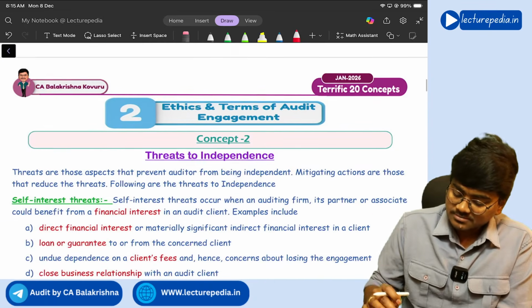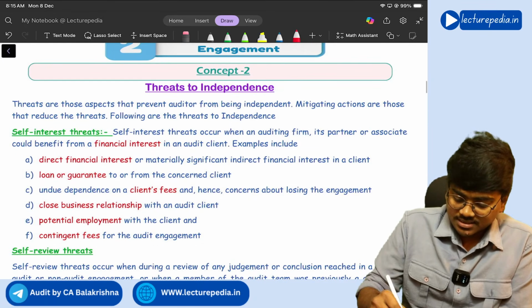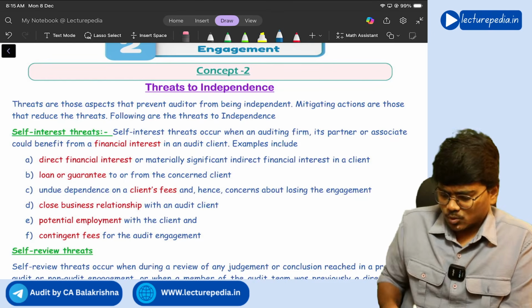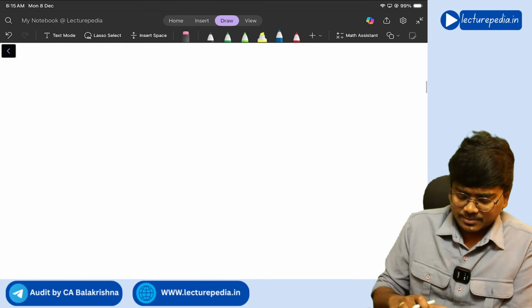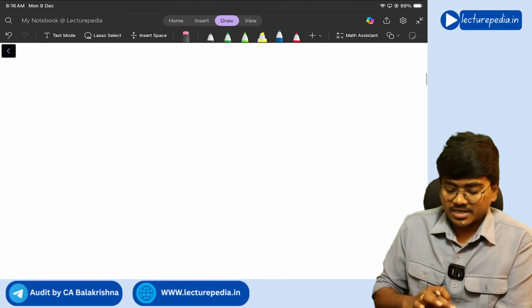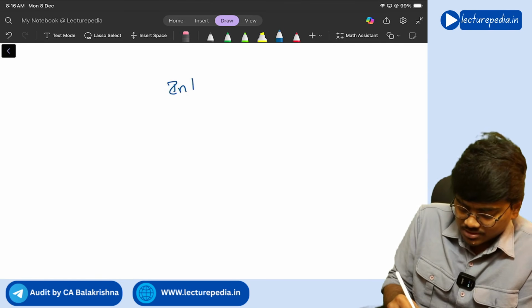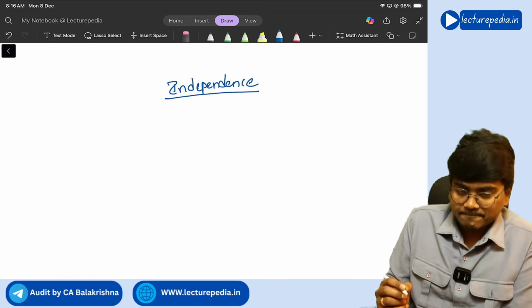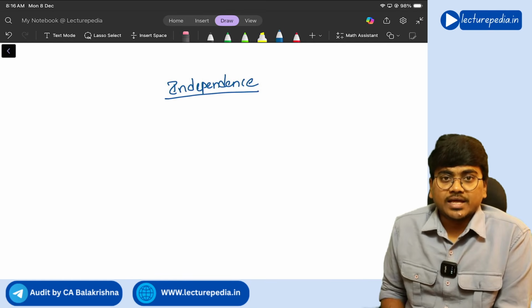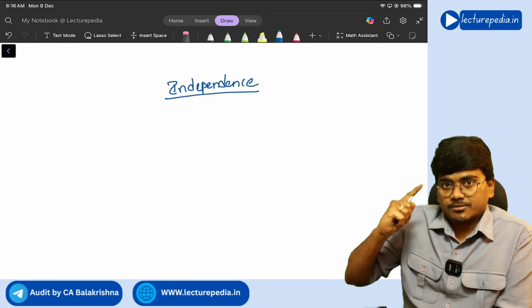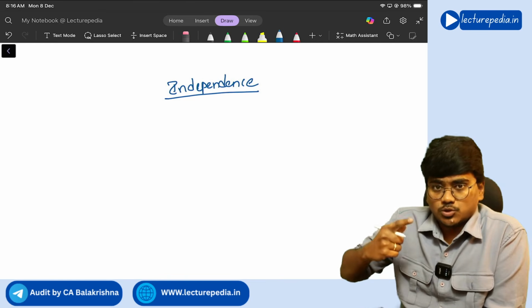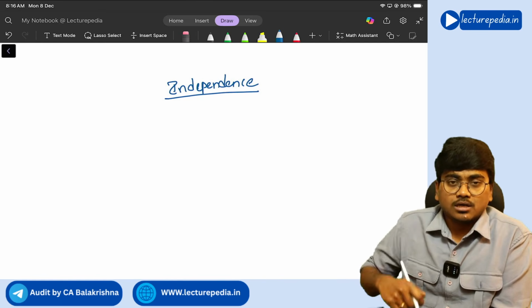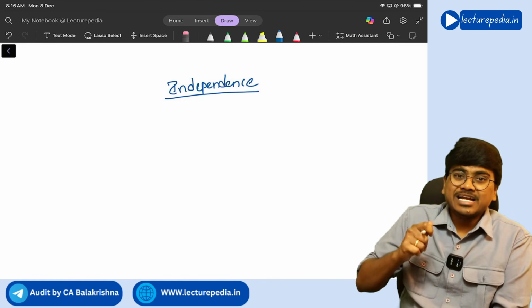Next, moving to the second concept, threats to independence. Now, first of all, what is meant by independence? Independence means whatever decisions you take, that should not be subordinate to the will and wish of some other person. You should be independent, correct? You should not get influenced by the third party, that is known as being independent.